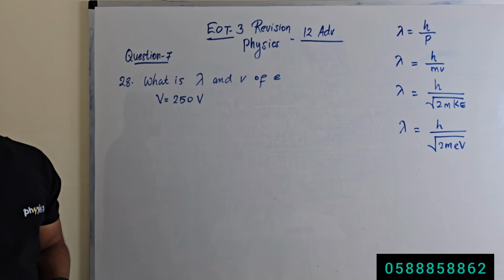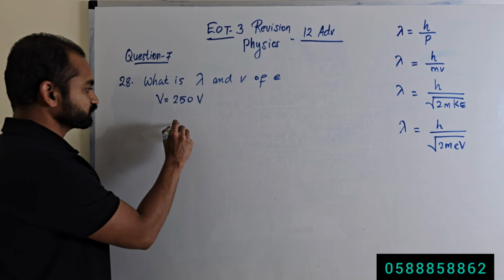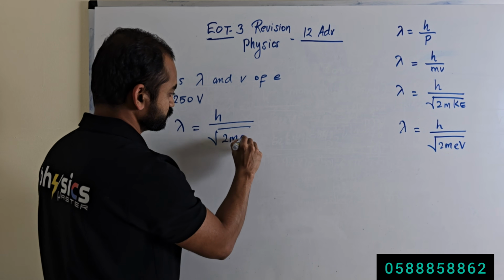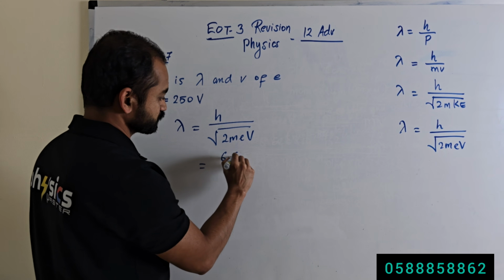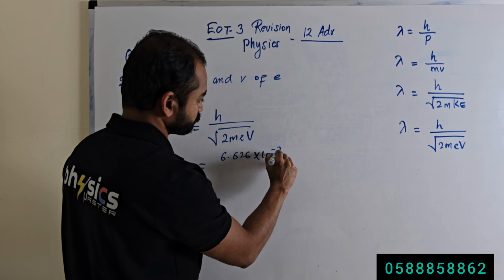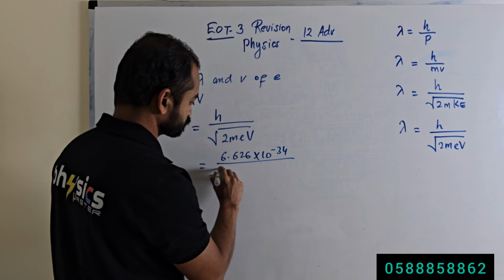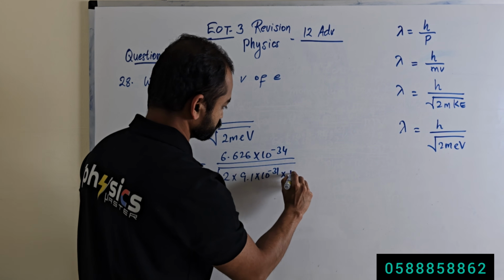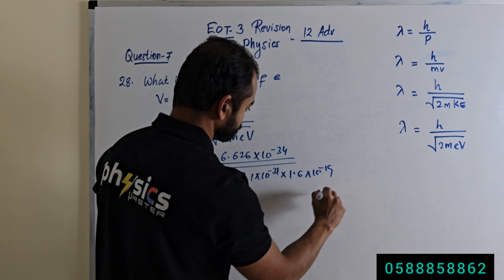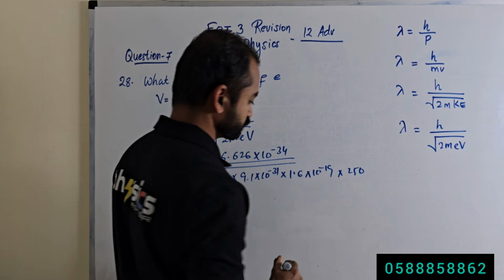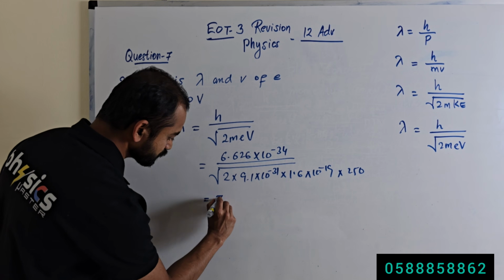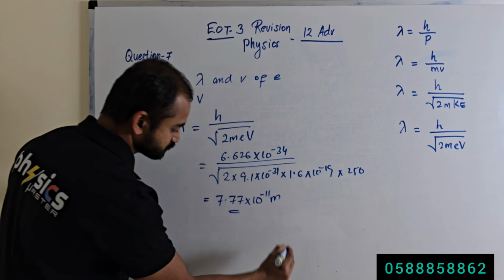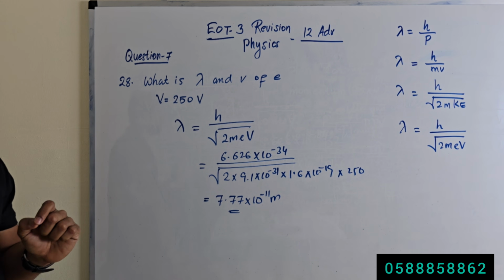So first we will calculate the de Broglie wavelength. De Broglie wavelength lambda is equal to h divided by square root of 2meV, because the potential difference is given. So 6.626 times 10 to the power minus 34 divided by square root of 2 times 9.1 times 10 to the power minus 31 times 1.6 times 10 to the power minus 19 times the potential difference, 250. 7.77 times 10 to the power minus 11 meter is the value of the de Broglie wavelength of the electron,